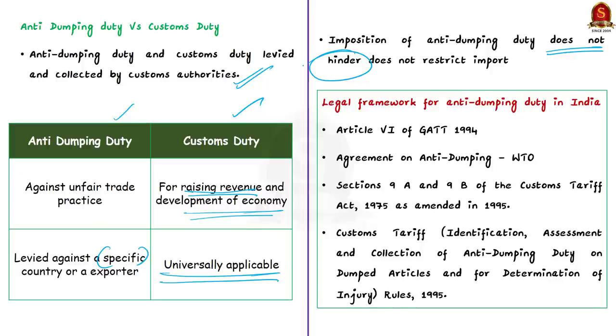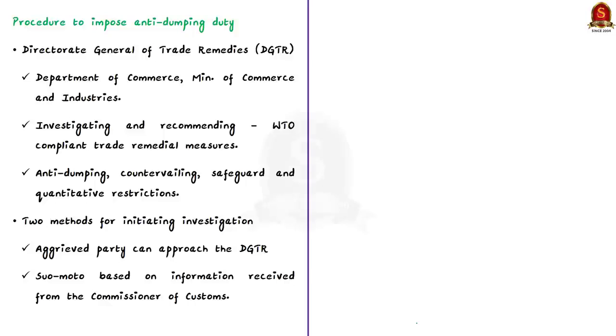To know that, first we need to know the legal framework based on which it is imposed in our country. Now these legal frameworks cover the anti-dumping duty, that is Article 6 of GATT 1994, then the WTO Agreement on Anti-Dumping, then we also have sections 9A and 9B of the Indian Customs Tariff Act, and then we have the Indian Customs Tariff Rules of 1995. All these deal with anti-dumping duty. Now let us come to the procedure for application of anti-dumping duty in our country.